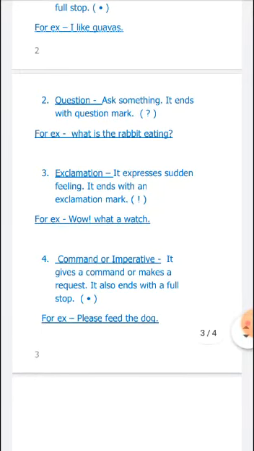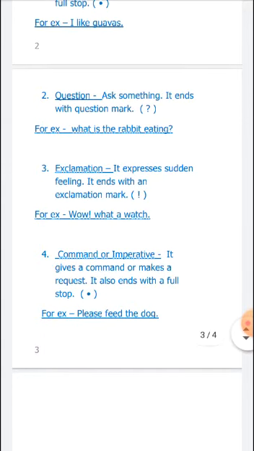Okay, now the fourth one, command or imperative. You can also call this sentence an imperative sentence. It gives a command or makes a request. If you request someone, please give me a glass of water, in this sentence you are requesting.